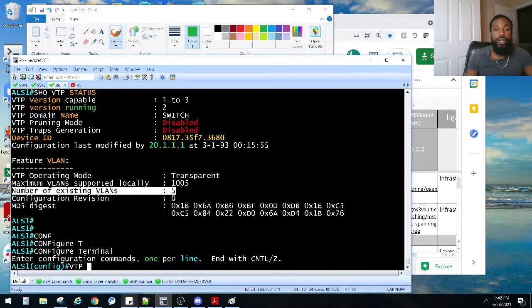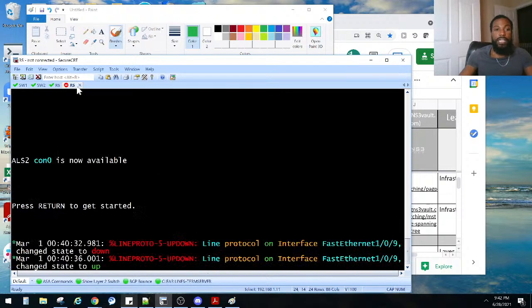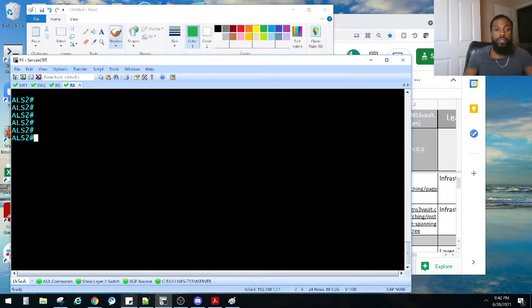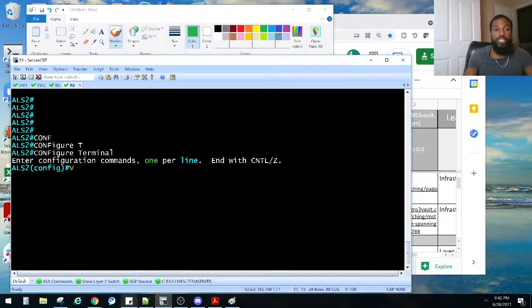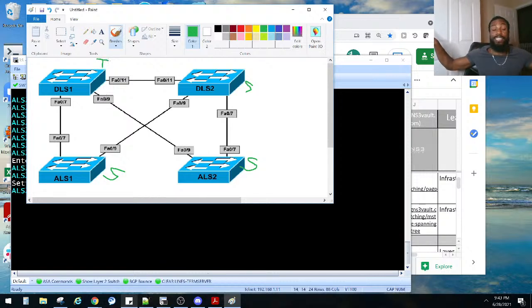VTP mode server. And let's put this guy also in server mode. VTP mode server, right? So now all of these guys have S's on them. This guy's in server mode. This guy's in server mode. This guy's in server mode. So right now he's in transparent mode. He is not sharing any of his VLANs. Once we make him a server, that should theoretically propagate all of those VLANs across these trunks right here, right?